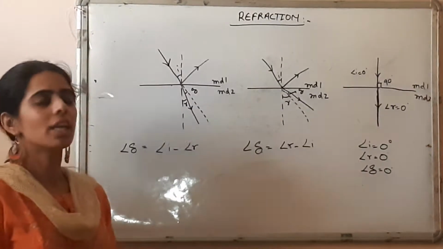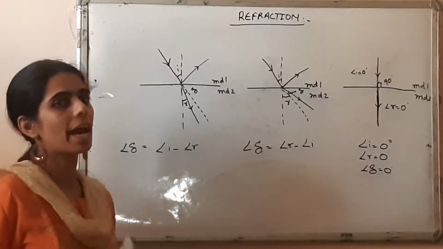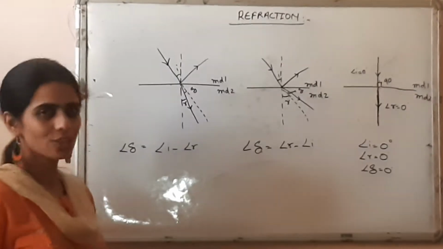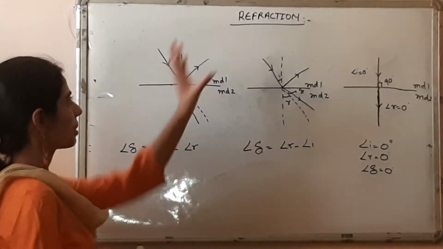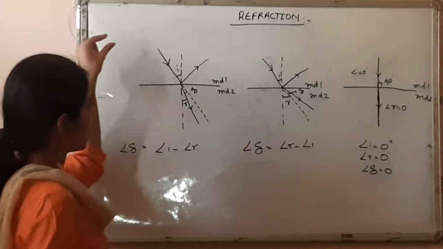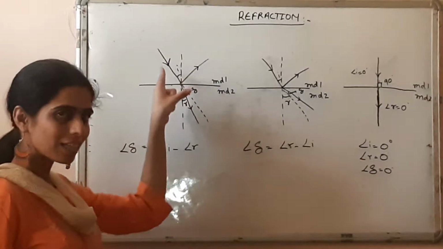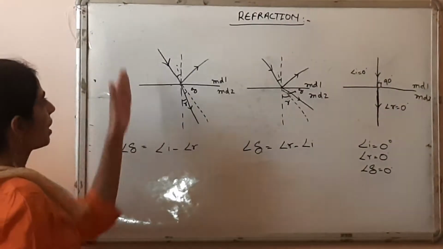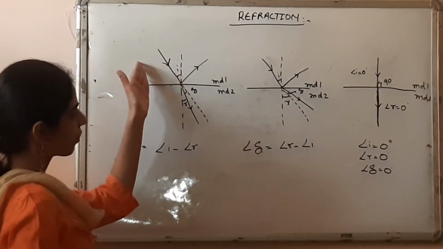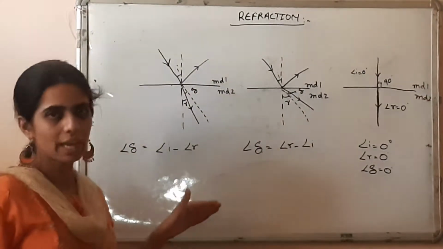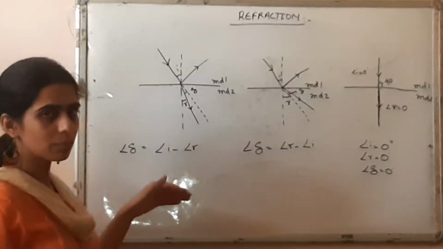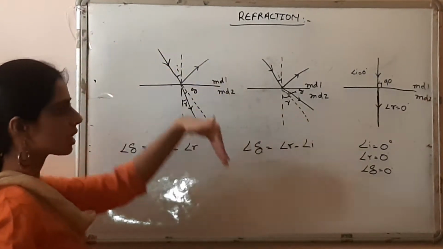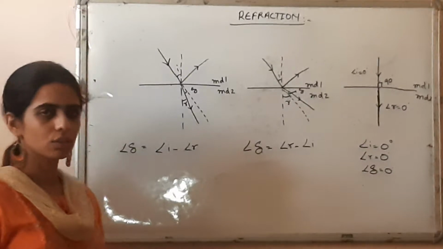Yesterday I told you what refraction basically is, and the second, very important question: why is refraction caused? Don't worry, I will revise that also. Refraction is when the incident ray passes from one medium, see this is medium 1, to another medium, because the speed of the light ray is different in different mediums. It will follow a different speed in medium 1 and the speed will change in medium 2. I discussed it yesterday also.